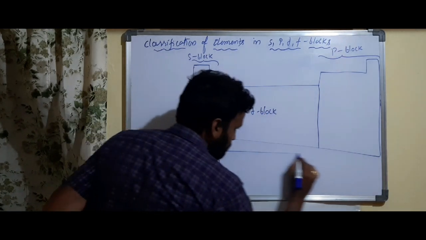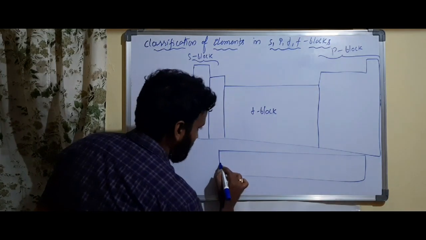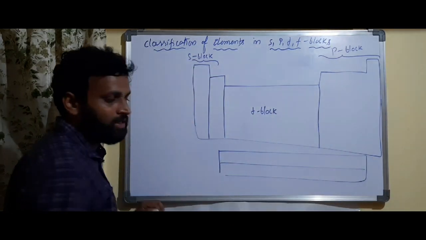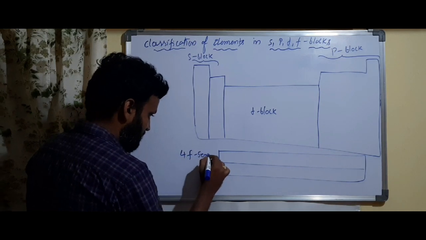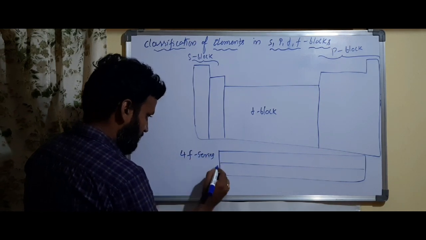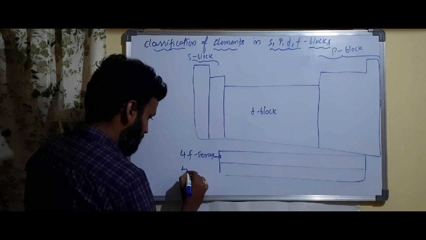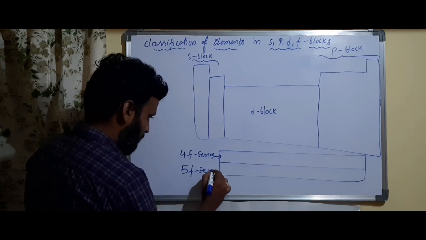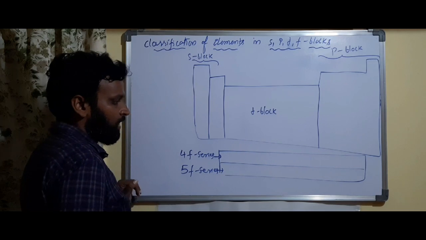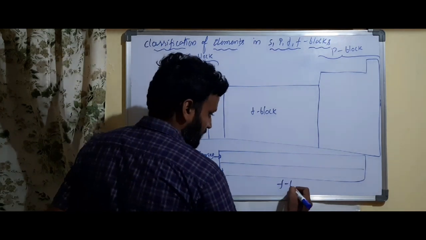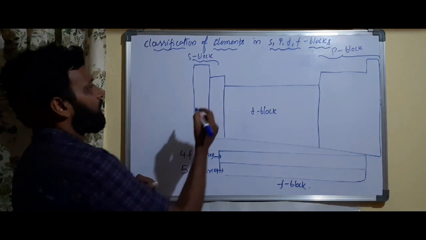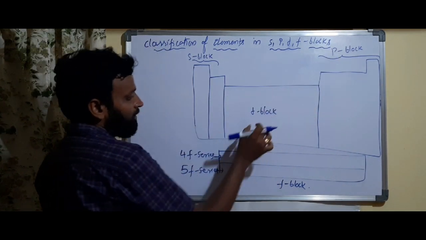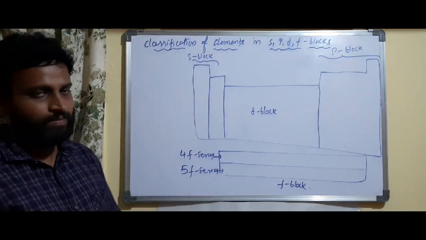And as I told you, the F block you will have in the middle, as 2 rows of elements horizontally. They are called the 4f series, and this is the 4f series, and here you have the 5f series. Totally this is the F block. So in this way: S block, P block, D block, and F block.